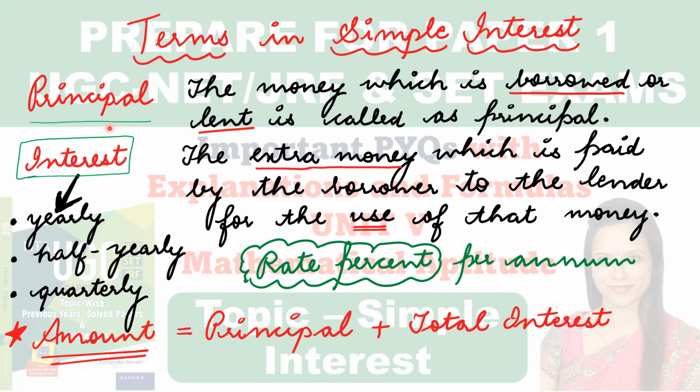First is principal, that is easy. The money which is borrowed or lent is called principal. Interest क्या है? The extra money which is paid by the borrower to the lender for the use of that money. Interest is paid yearly, half yearly and quarterly. You have to remember this very important formula, that is amount is equal to principal plus total interest.